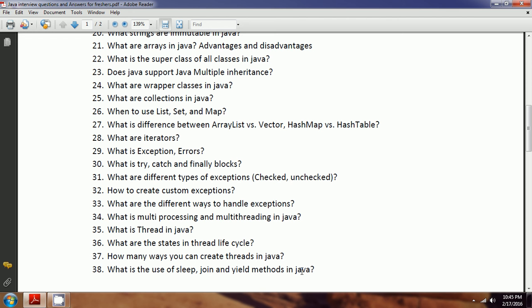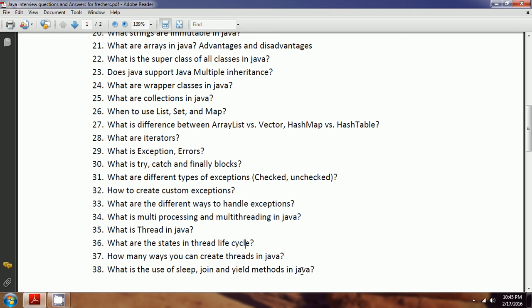For example, T1, T2, T3 are the threads. Now when you say T1.start and T1.join, and then you have written T2.start, T3.start, what happens is that until T1 completes, it will not give the control to T2 and T3. That is the purpose of join.